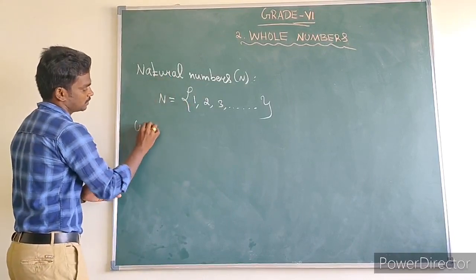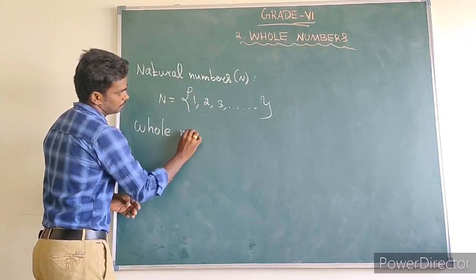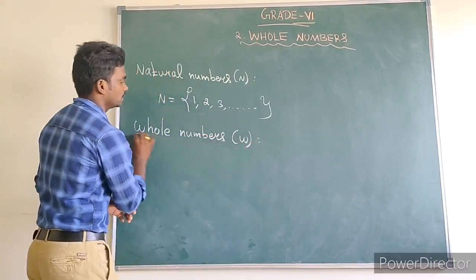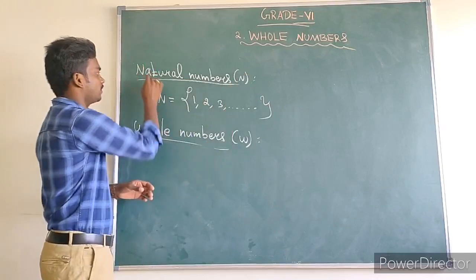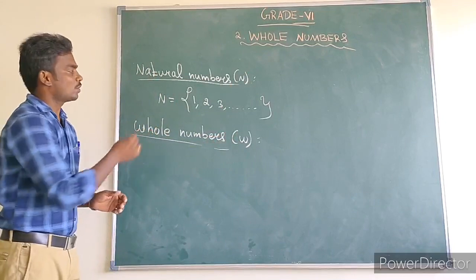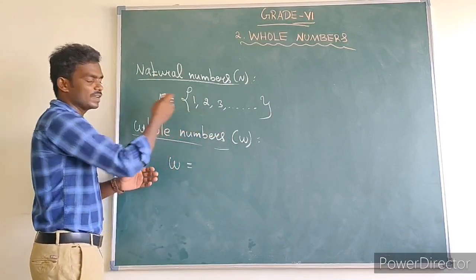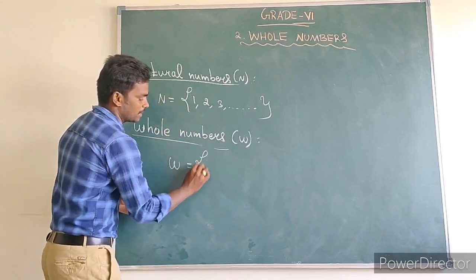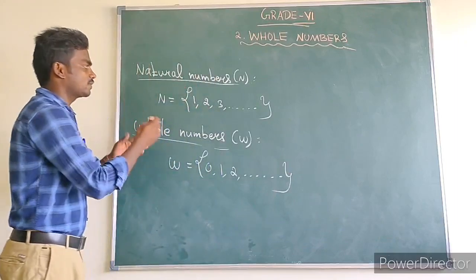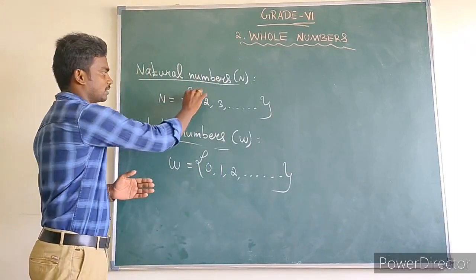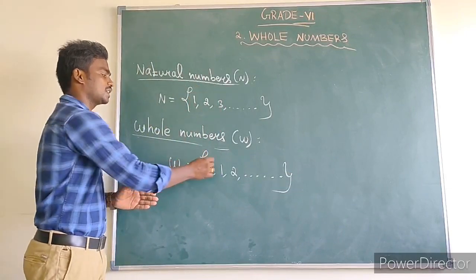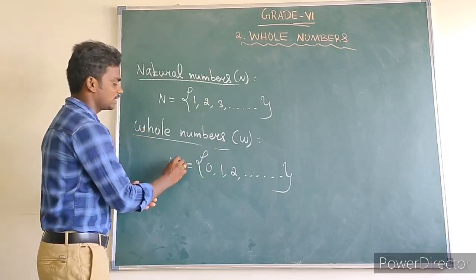What is next? Whole numbers. Whole numbers are denoted by the letter W. Natural numbers are denoted by the symbol N, the first letter of natural, and whole numbers are denoted by the symbol W, the first letter of whole numbers. So what are the whole numbers? Whole numbers means the set of natural numbers along with 0. So the numbers starting from 0, 1, 2, 3 and so on. The natural numbers start from 1, 2, 3 and so on, and the set of natural numbers along with 0 is called the whole numbers.